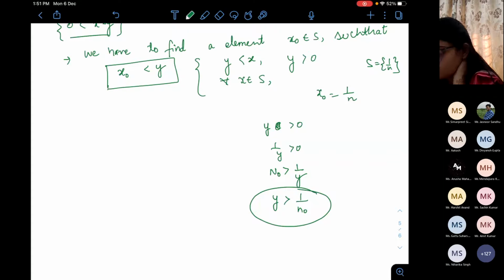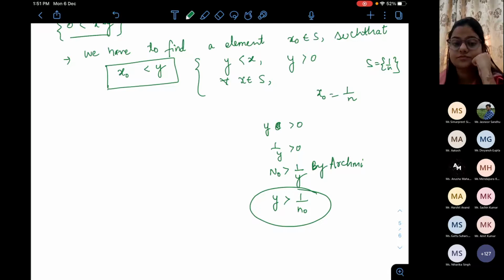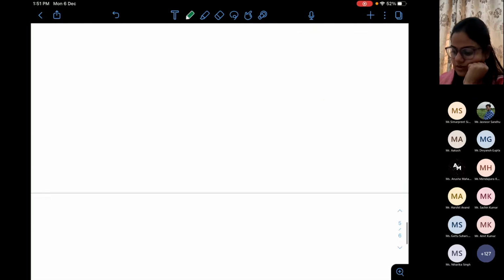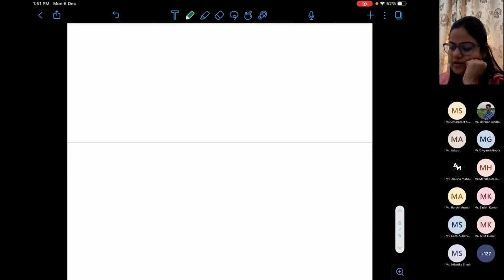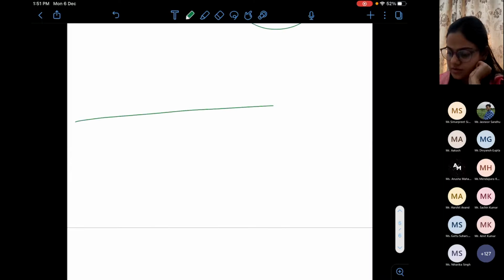What is n naught? Any integer? Because by the Archimedean property, do you know the Archimedean property? No, ma'am. Okay. Then next page. I'm skipping this page. We will first write the Archimedean property and then I'll come back to this example.